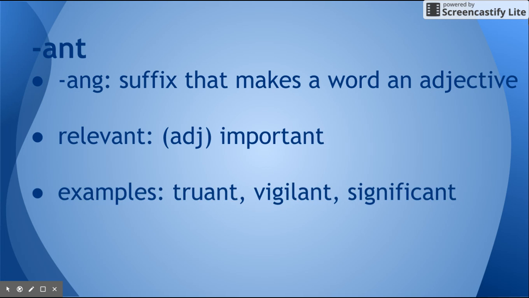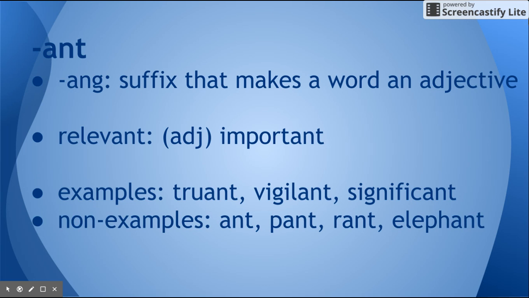Some other examples are truant. Truant is a word that describes a student who never comes to school. Vigilant, significant. And some non-examples are just plain ant, pant, rant, and elephant. These are not adjectives, but they just happen to end in ANT.